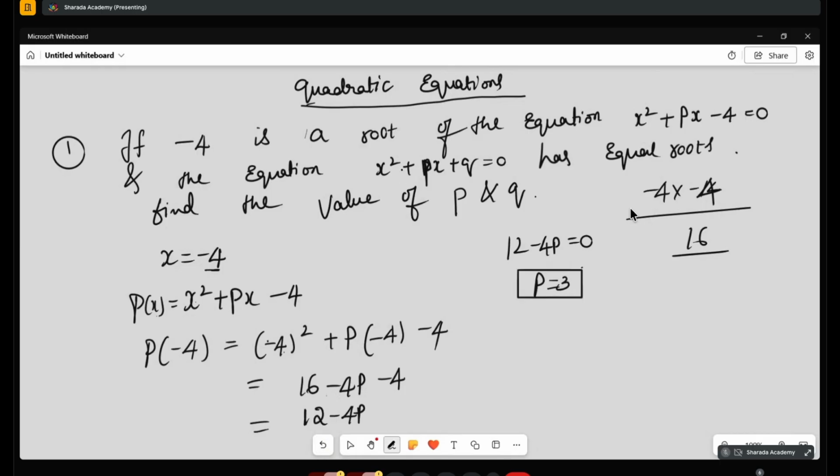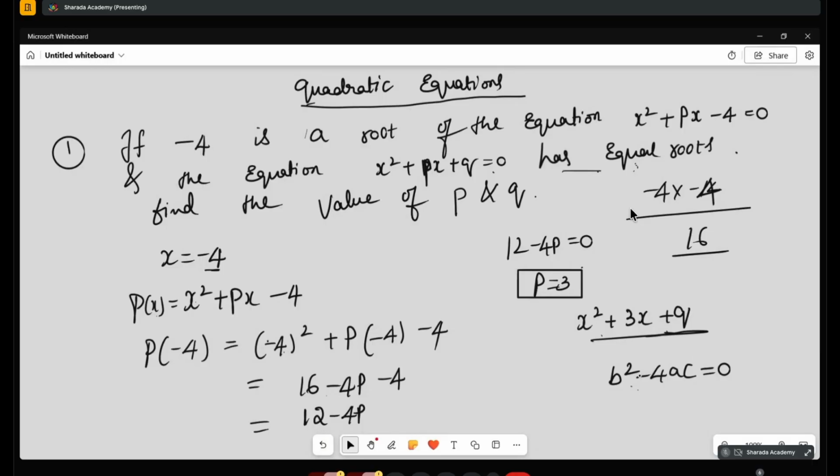Now I got the p value, because here also the same p is there. P is equal to 3 now. Now he is telling they have equal roots. Substitute and find: x square plus 3x plus q is there. Now they are having equal roots. Second condition, equal roots means what? B square minus 4ac is equal to 0. Now b square minus 4ac is equal to 0 is the condition. Substitute in this condition.